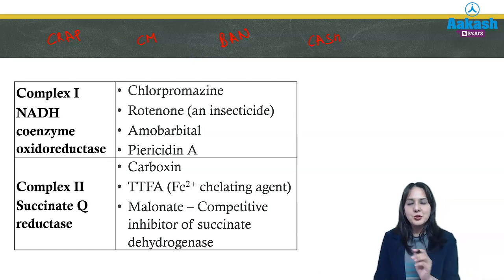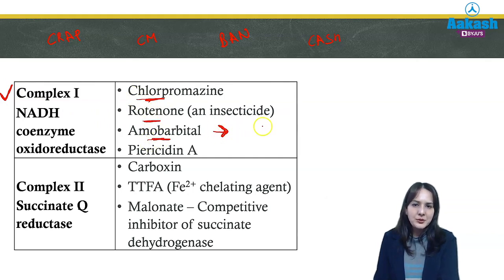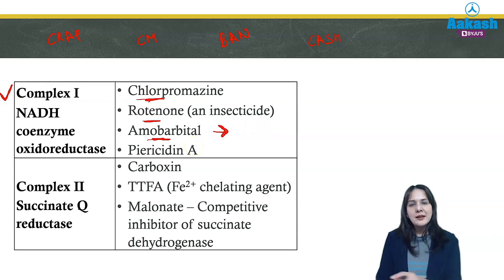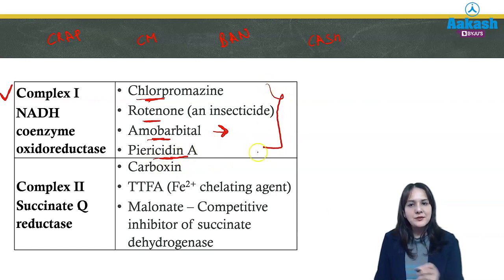So first of all, you should know the name of every complex. Like complex 1 is NADH coenzyme Q oxidoreductase. So the CRAP is chlorpromazine, rotenone, amobarbital. Now amobarbital is a barbiturate. So phenobarbital, which is asked, will inhibit complex 1, and P is for piericidin. So in this way you can remember the various inhibitors.